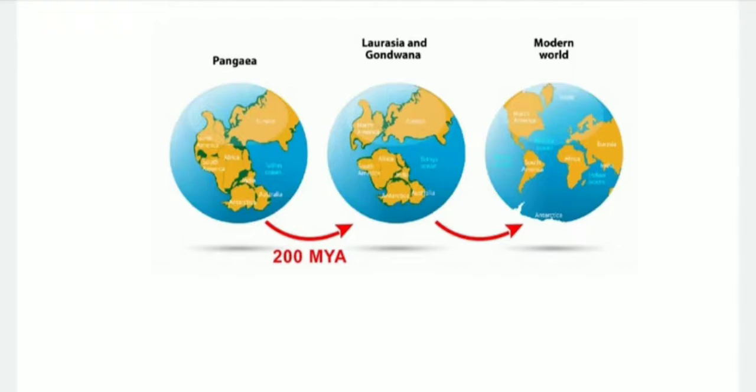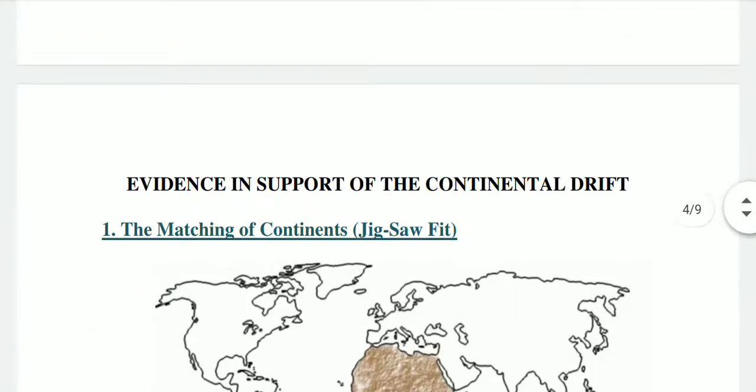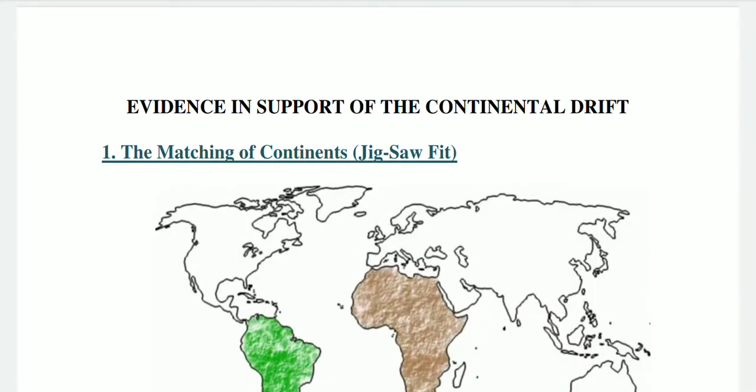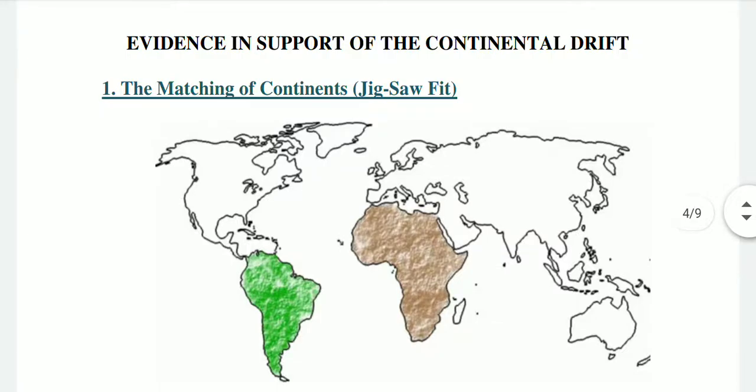A variety of evidence was offered in support of the continental drift. Some of these are: Number 1, the matching of continents, like a jigsaw fit. I hope you know what a jigsaw puzzle is. The shorelines of Africa and South America facing each other have a remarkable and unmistakable match.